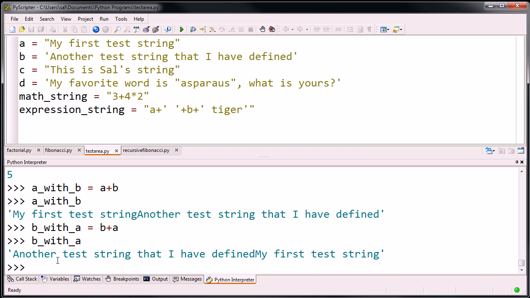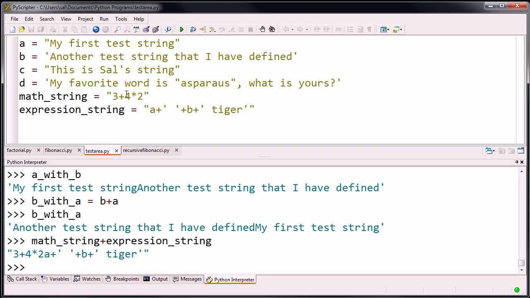You know, if we did math string plus expression string, I'm not going to set it to any variable. I'll just see what I get if I evaluate that. Math string plus expression string. Then I essentially got these two strings added together. And so this string got put at the end of this string. And you see it right there. It's this kind of bizarre looking string, but it is a string. Everything between the double quotation marks is just viewed as characters.